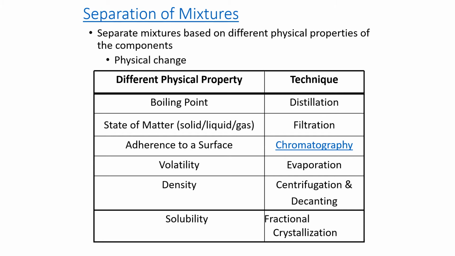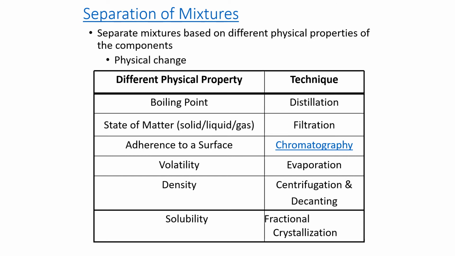We could use boiling points, and that's a process called distillation. So if one compound or substance has a low boiling point and the other has a high boiling point, we can separate those two by boiling. State of matter: solid, liquid, or gas. Let's go back to the example of sand and water. Sand, of course, is going to be a solid in water, and we can use filtration to separate that sand from the water.